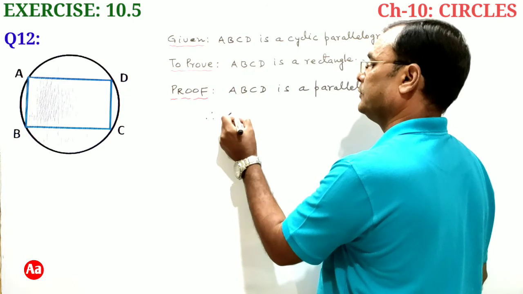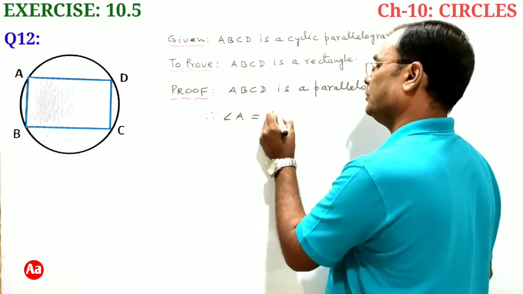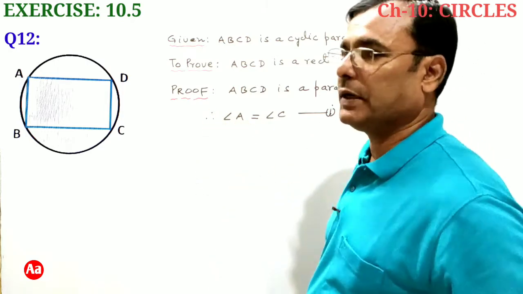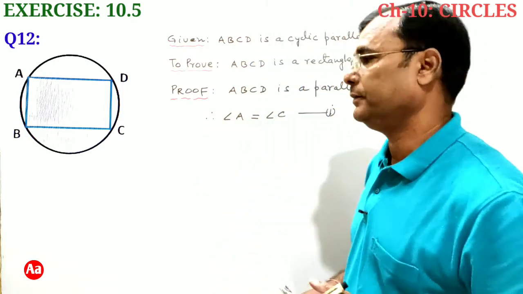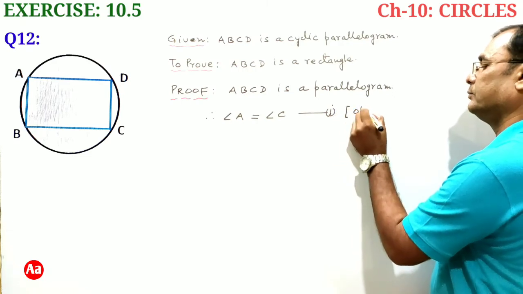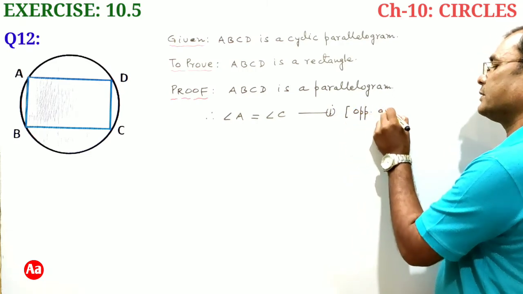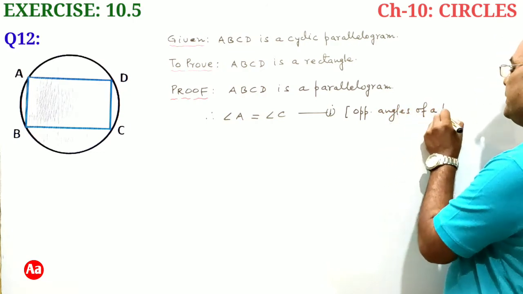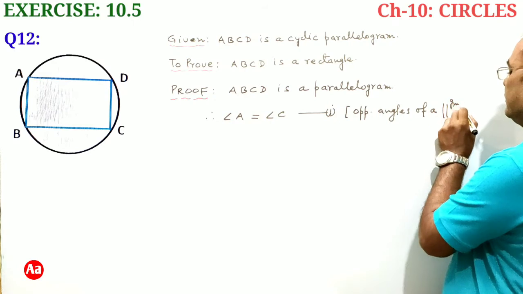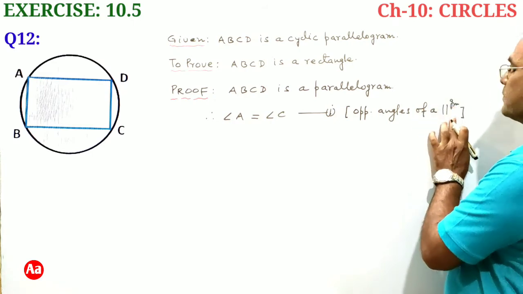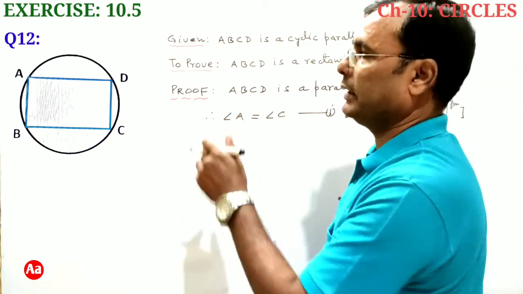Therefore, angle A is equal to angle C. Opposite angles of a parallelogram are always equal. So angle A is equal to angle C.